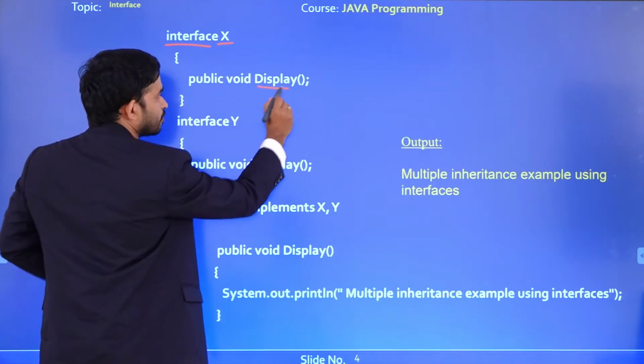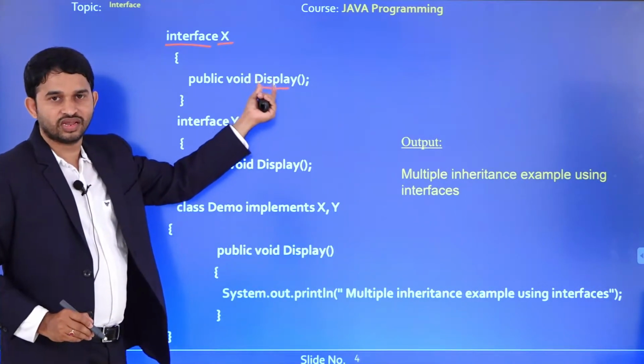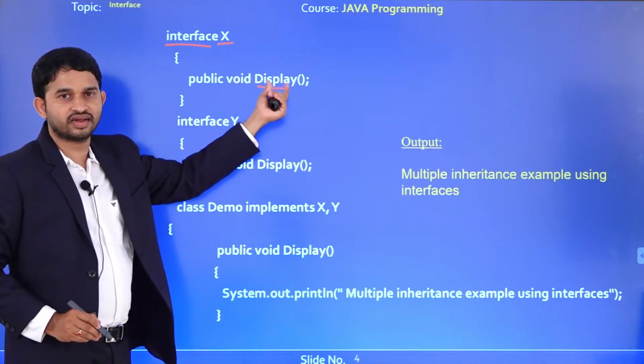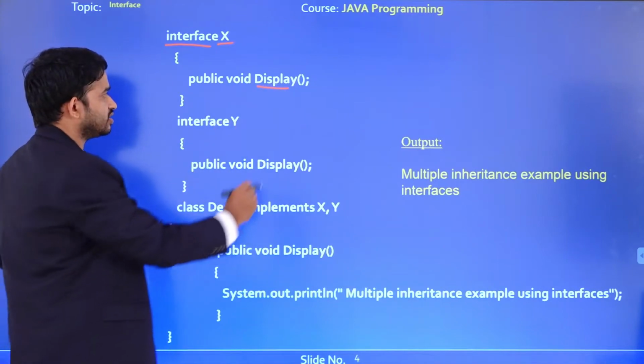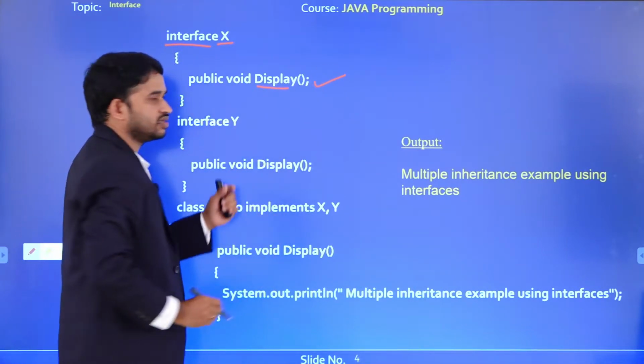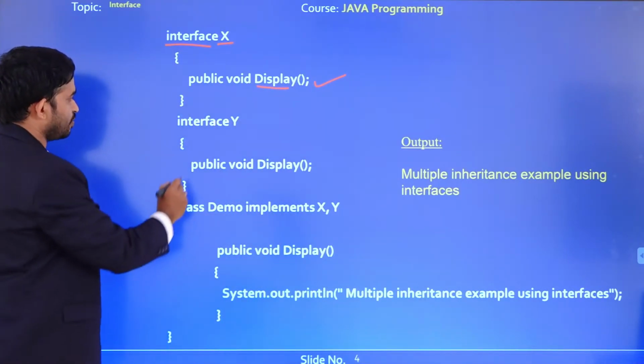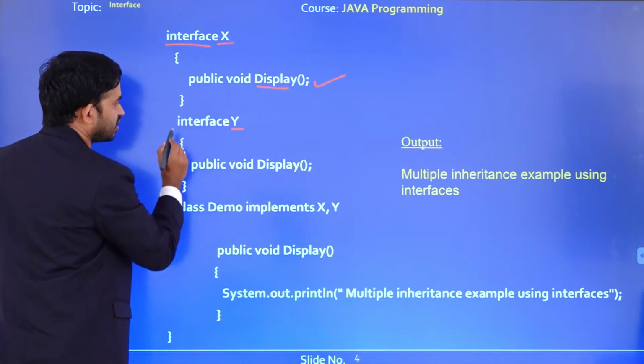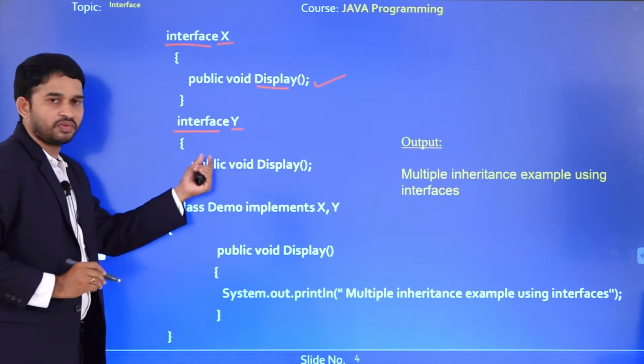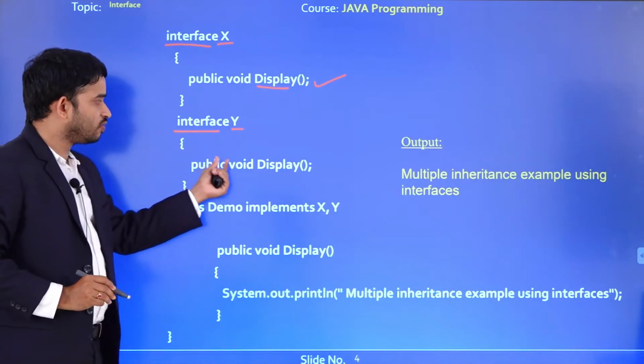In this interface, I am going to use one method, that is public void display. The interface contains only the declaration of a method. It doesn't contain the implementation. So that is the reason we are declaring a method, that is display. Here one more interface I am going to use, that is interface Y, using the keyword interface. Here I am going to declare the same method, public void display.